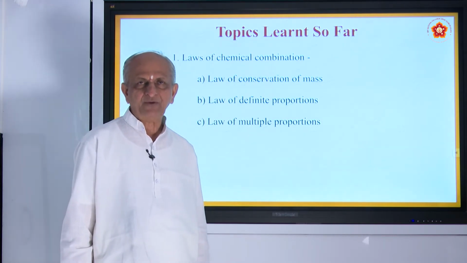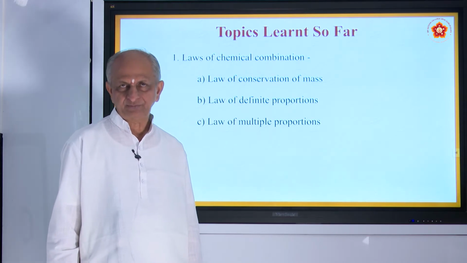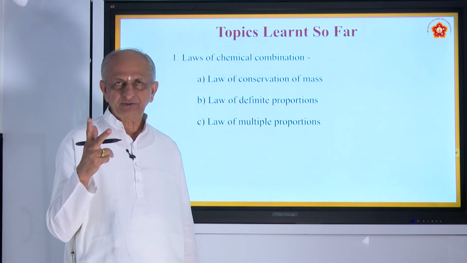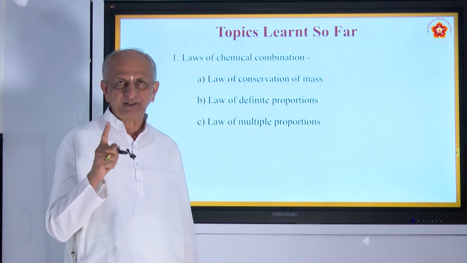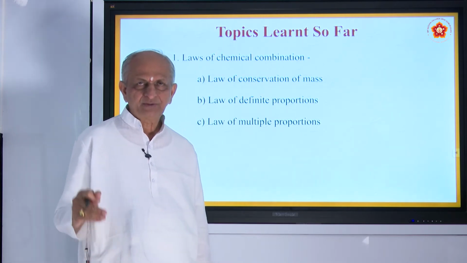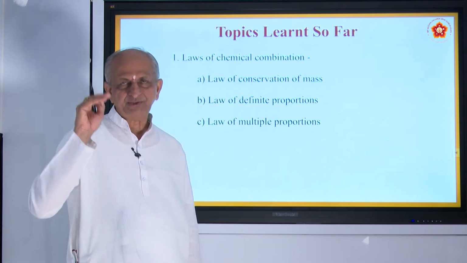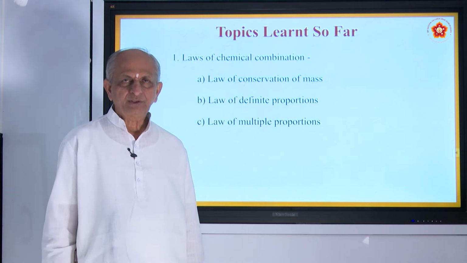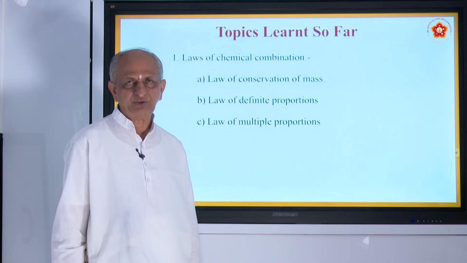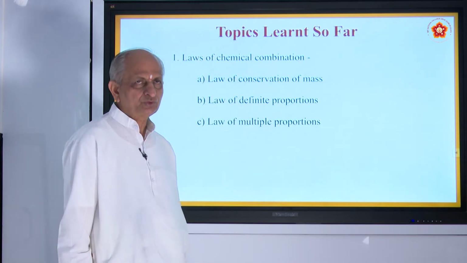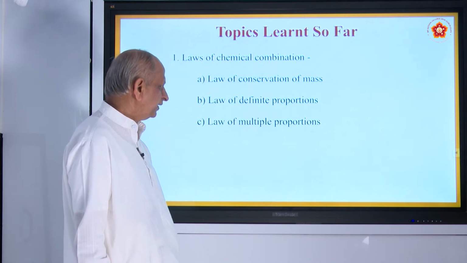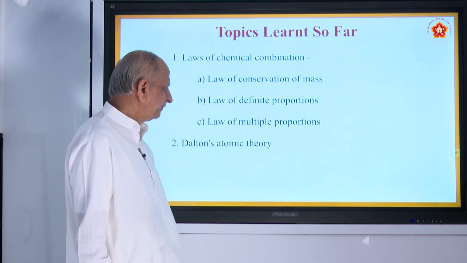We take an example of carbon with oxygen. When carbon reacts with oxygen, it forms two oxides, carbon monoxide and carbon dioxide. So the carbon is fixed there. The ratio of oxygen in carbon monoxide is 1:1. In carbon dioxide, it is 1:2. So like that, the ratio will be simple, and that is what is called the law of multiple proportions.